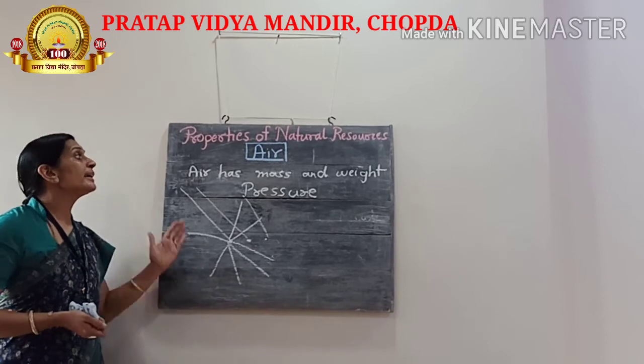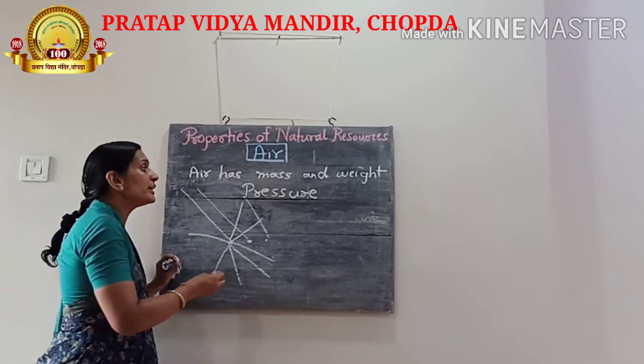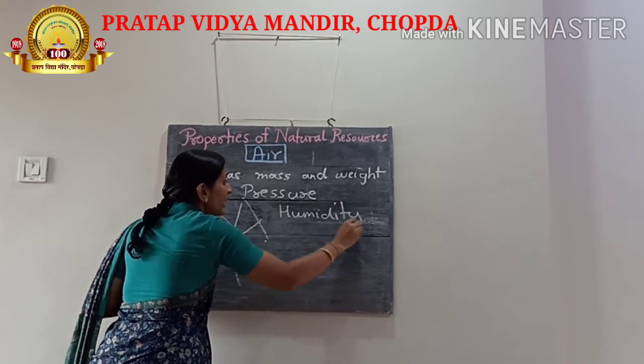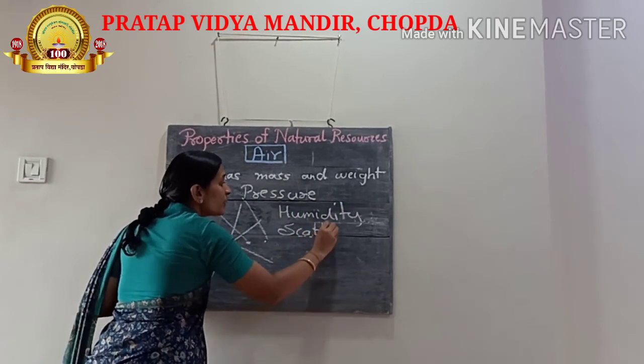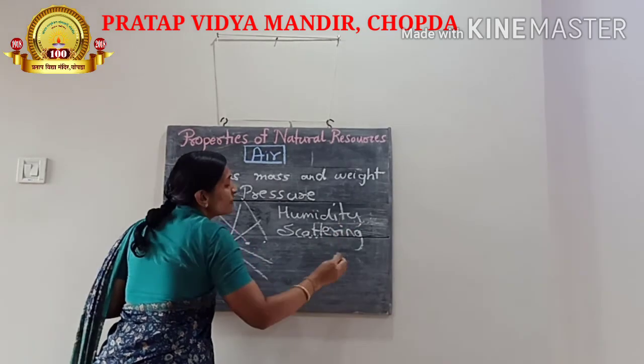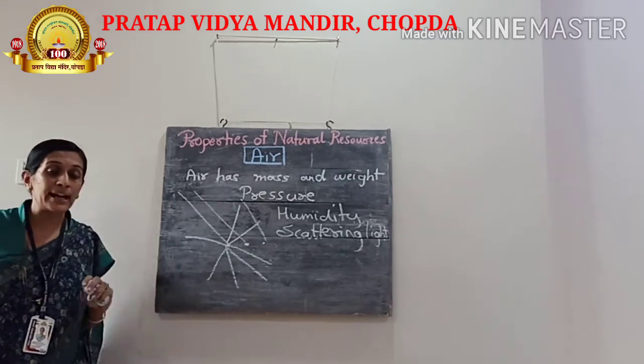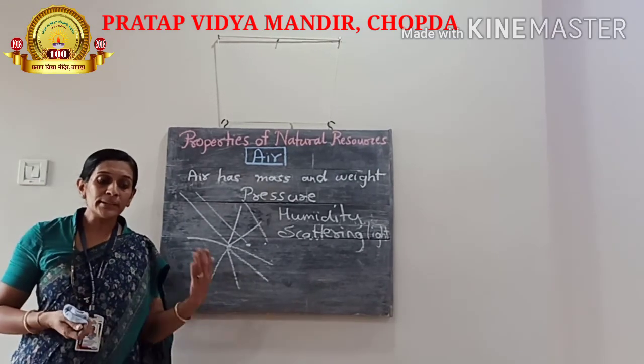So scattering of light is also an important property of air. If air would not be there, then light would not have been scattered. And another important thing is